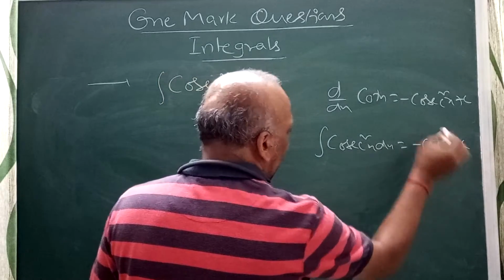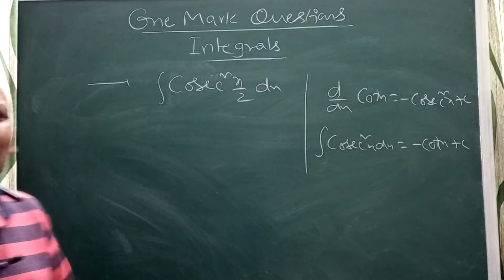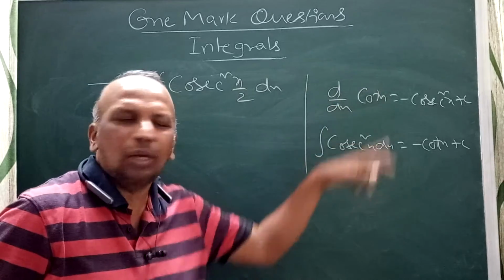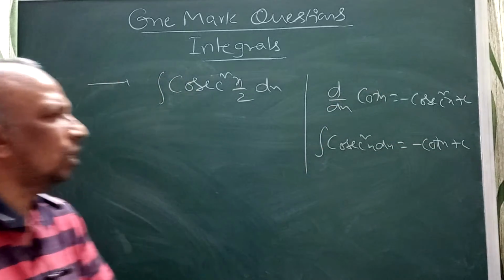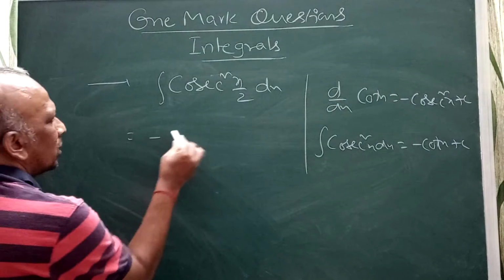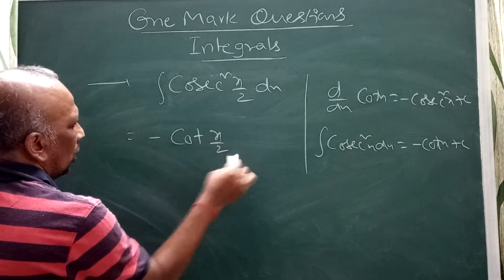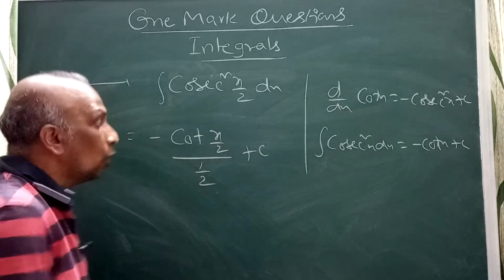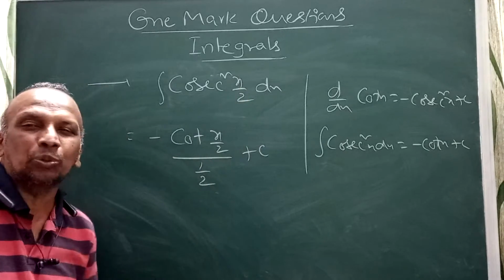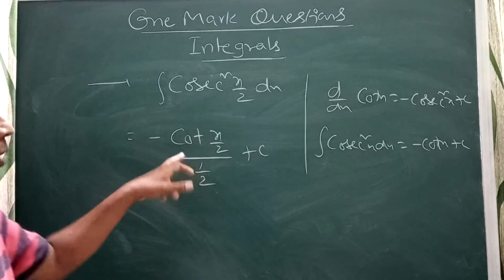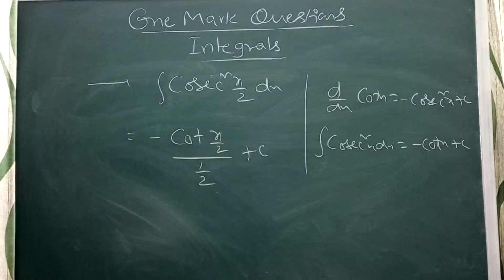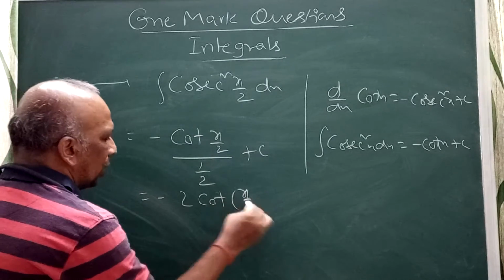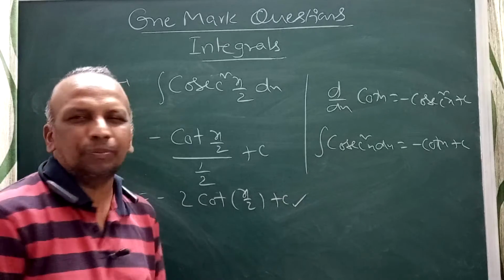What is the purpose of writing this? Whenever you compare both, you will remember and won't forget the formula. That is the reason I have written minus cot x plus c. So your answer is minus cot x by 2, and the derivative of x by 2 is 1 by 2. So you get minus 2 cot of x by 2 plus c. That will be your answer.